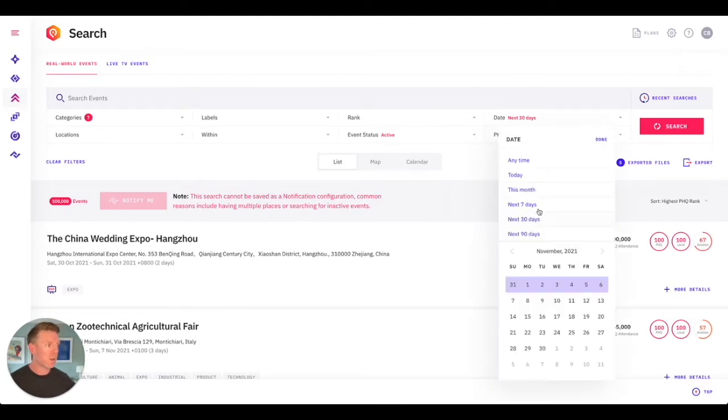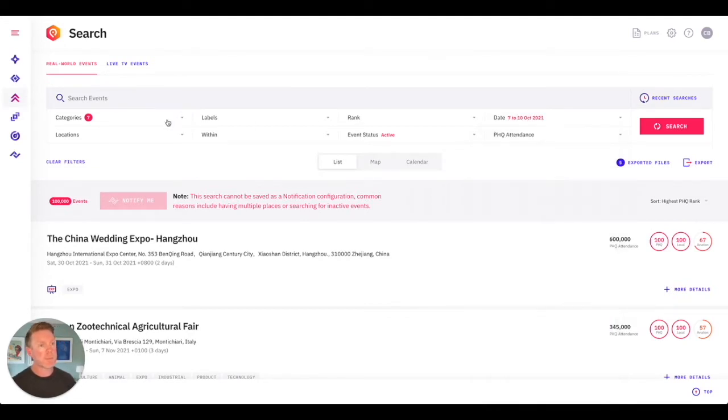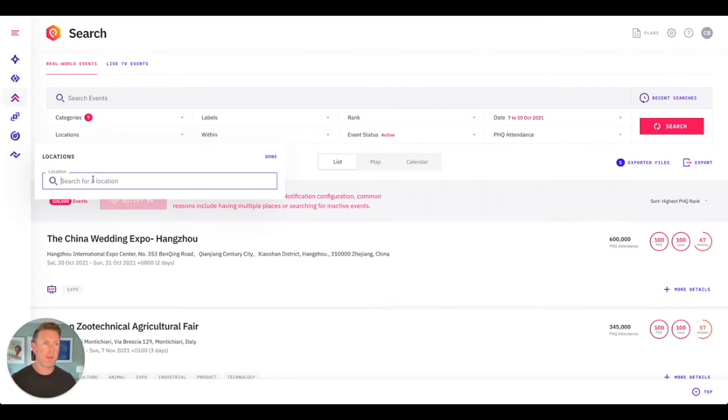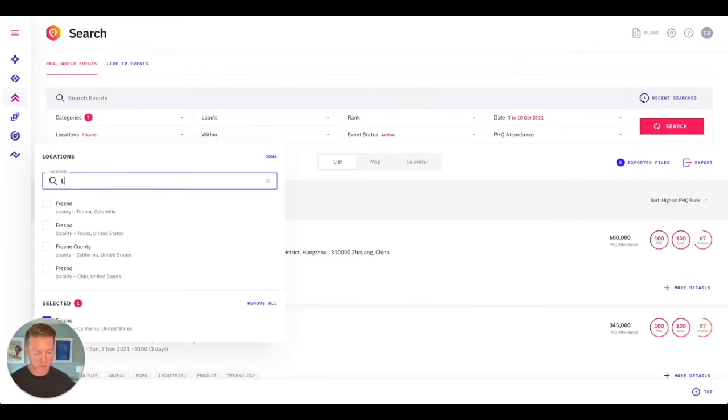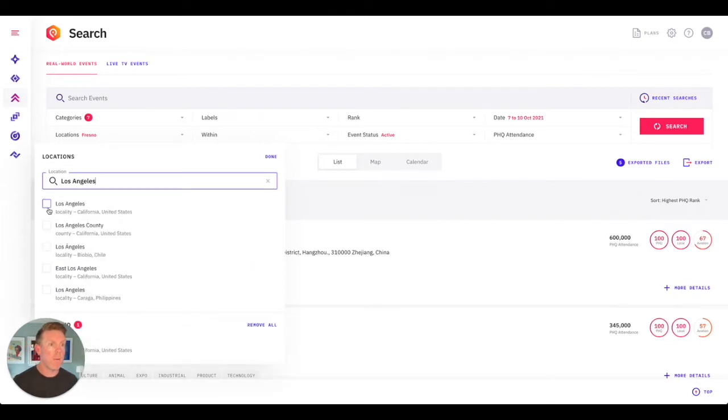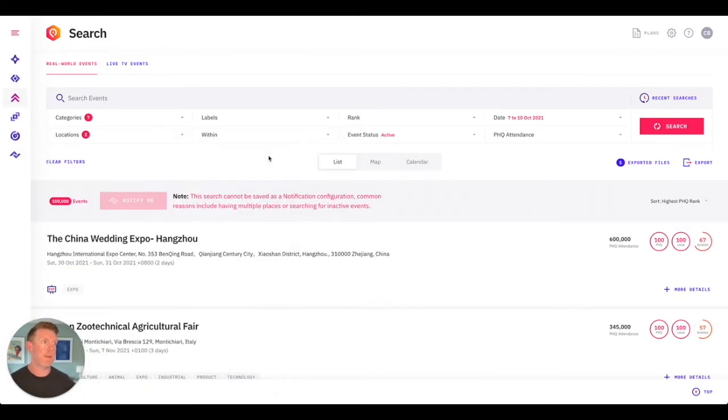In terms of when we're going to search, let's just go for this weekend, the 7th to the 10th, and hit done. And then locations. So let's choose a few locations. Let's go Fresno. Yep, we want to add that. Let's go Los Angeles. And we can select that there and hit done. You can also do a radial search. So if you've got a specific location you want to put in there, you can, and you can go, look, I don't want to see events in this specific radius.